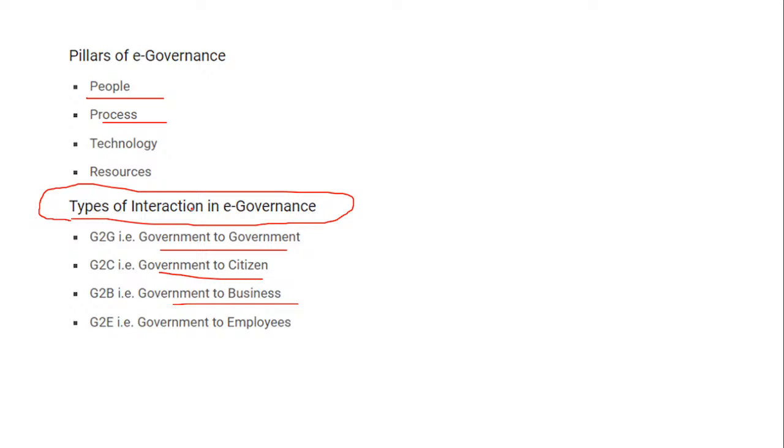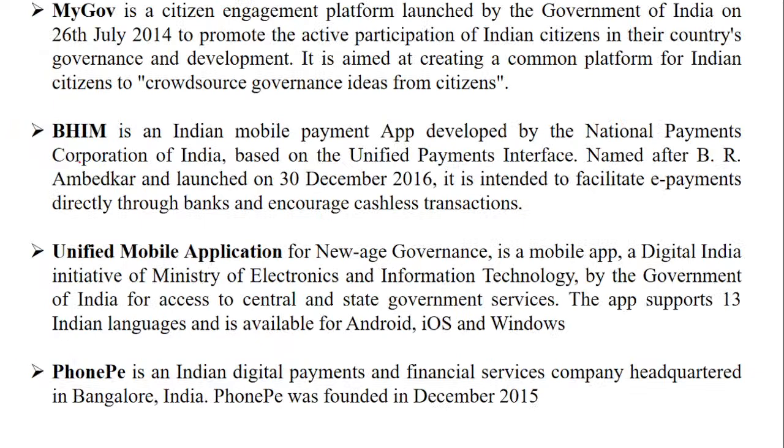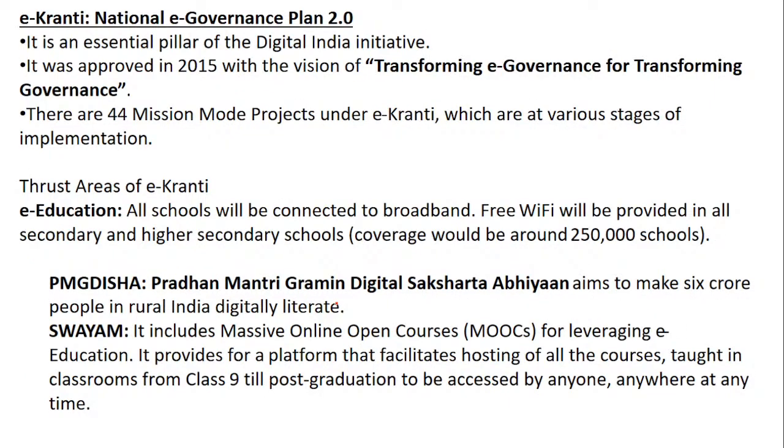Now, let us see the e-governance initiatives with the help of ICT in education. This is a list, and here you have to understand a little bit and take note of it. These are various initiatives listed under Digital India initiatives. Based on My Government, there was one question in a previous year question paper where the options given were to recognize the system: whether it was My Government, Beam, Unified Mobile Application or PhonePe. I'm going to discuss all this with you. First, let me do this particular part.